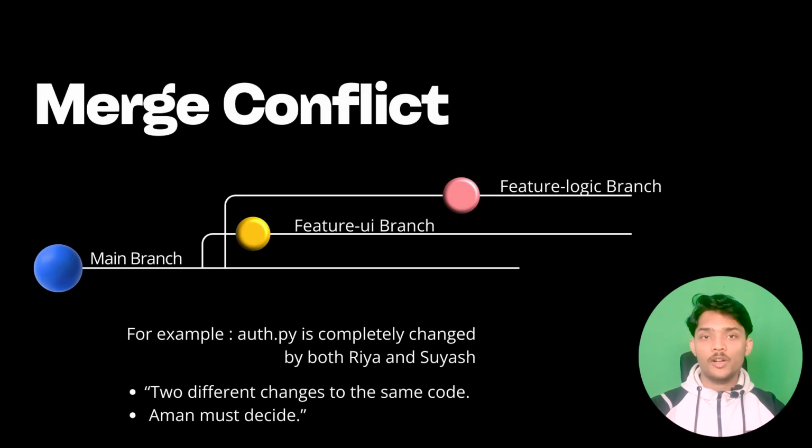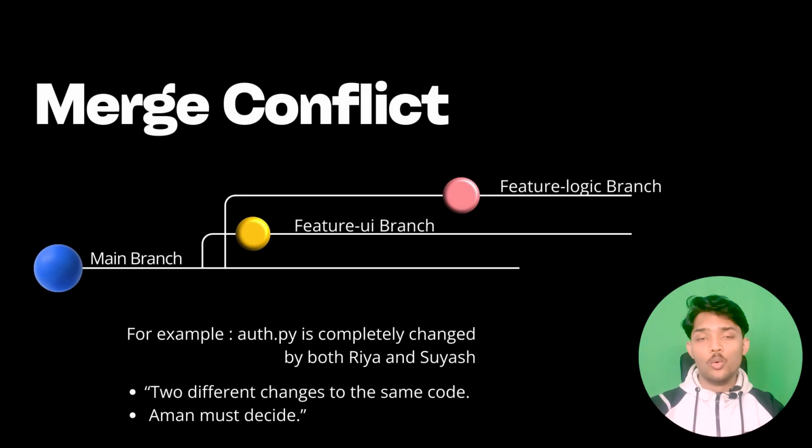When a merge conflict occurs, he will choose whose code he has to accept. If Ria's code is more suitable for the main branch, he will select Ria's code. If Suyash's code is more suitable, he will choose that code. So that's how it prevents overwriting of code.